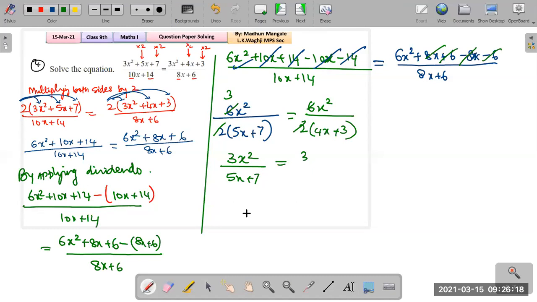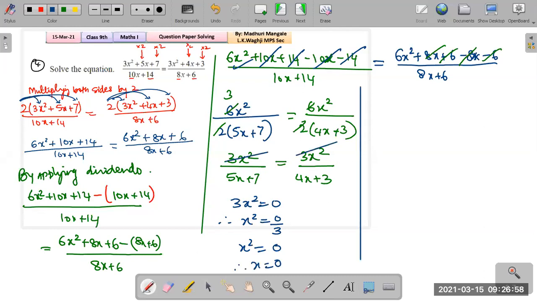Now notice something very important. Both the numerators have become the same. Okay, and in such conditions, when the numerator becomes the same, we have to equate it to 0. Okay, because they can be crossed out, and that means that the value of x can be 0 in this case. So that will be 3x squared equals 0. Therefore, x squared equals 0 upon 3, which is again 0, and the square root of 0 is also 0, right? So therefore, x can be equal to 0. Okay, so this is one value where we can cross out both of them.